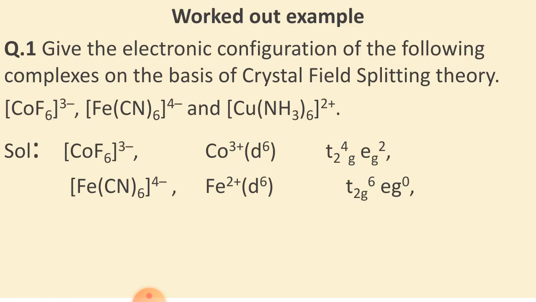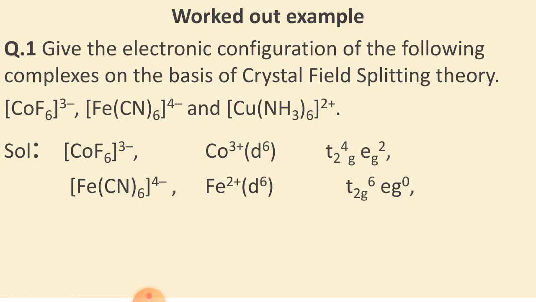So [CoF6]3-. First of all you have to calculate the oxidation number of the central atom. Here the central atom is Co and its oxidation number is +3. In this condition it has d6 configuration, and F is a weak field ligand, so it follows Hund's rule and the filling of electrons takes place according to Hund's rule. So look here, t2g contains 4 electrons and eg contains 2 electrons.